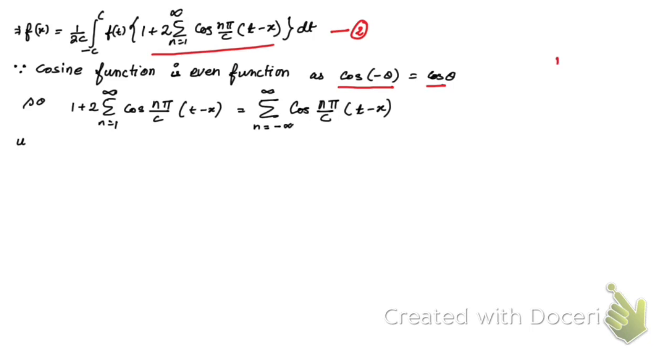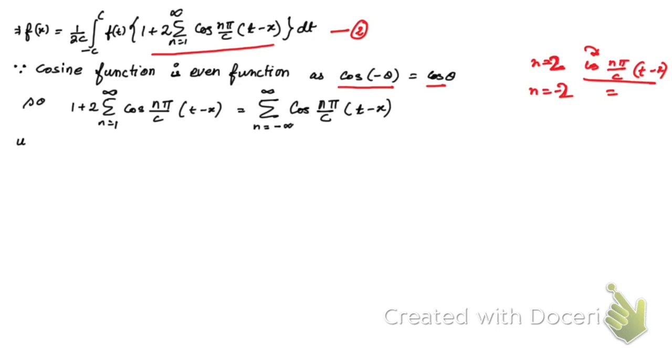if you put n is equal to 1 in this function, cos of n pi by c (t minus x), whatever will be the value of this function, the same value will be obtained on putting n equal to minus 1 as well. Similarly, for n equal to plus 2, the value of this function will be equal to the value of this same function for n equal to minus 2 as well.